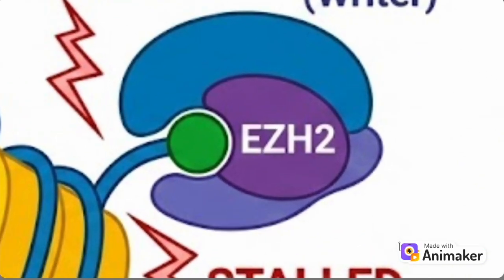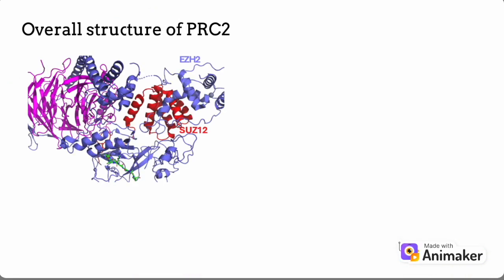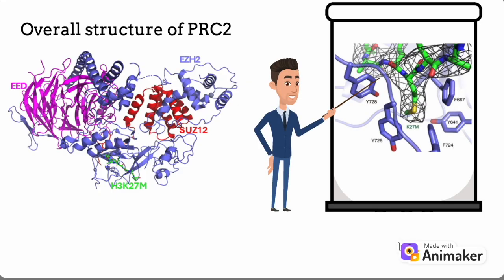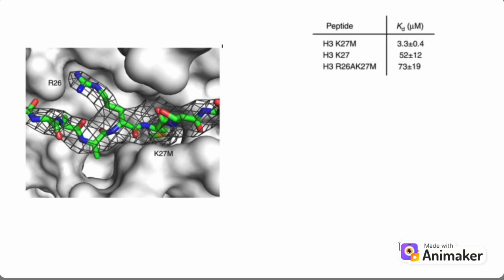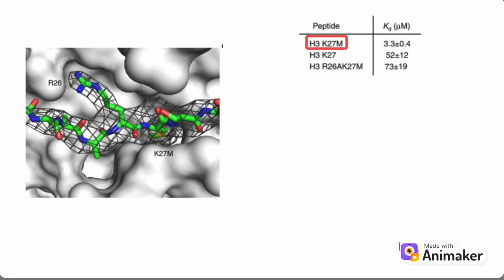Justin et al. 2016 revealed the atomic basis for this effect. Zooming into the crystal structure, the mutant methionine side chain occupies the lysine binding pocket. Because methionine is hydrophobic, uncharged, and greasy, it forms tight, sticky contacts within this pocket. Compared with the normal lysine-containing peptide, the H3K27M peptide binds PRC2 with higher affinity and potently inhibits its methyltransferase activity.